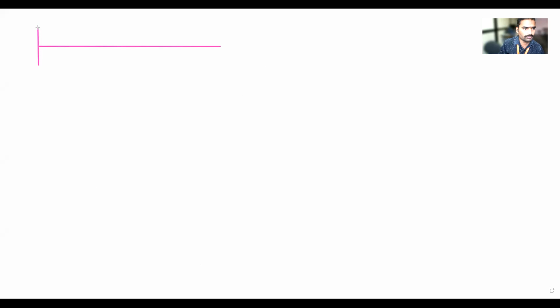So all of you draw this figure. Which type of beam is it? Cantilever. It is a cantilever beam.